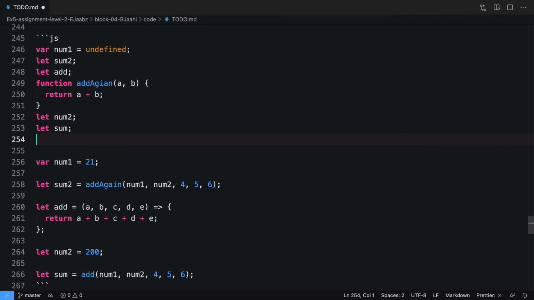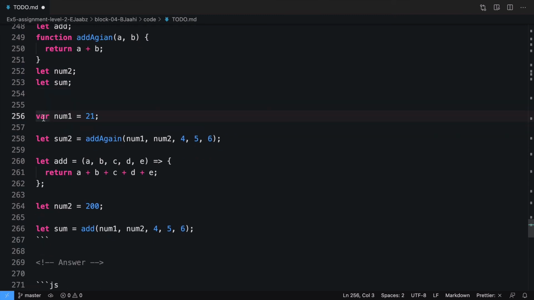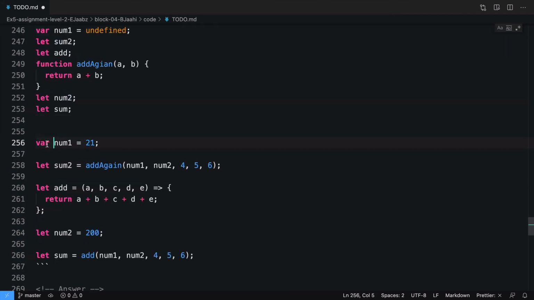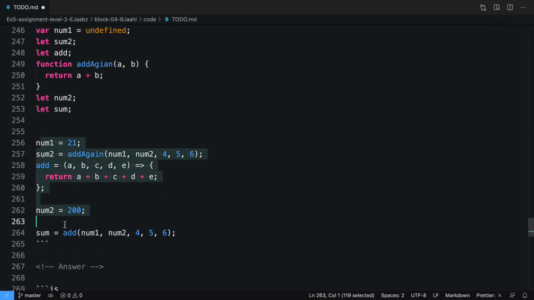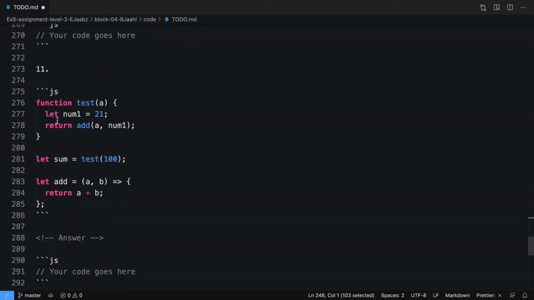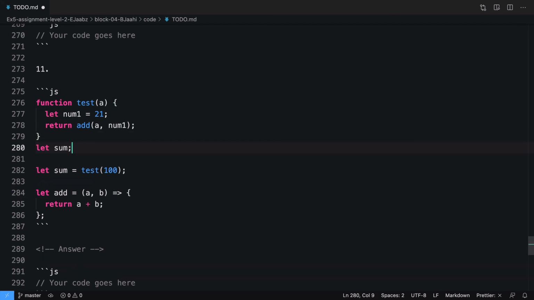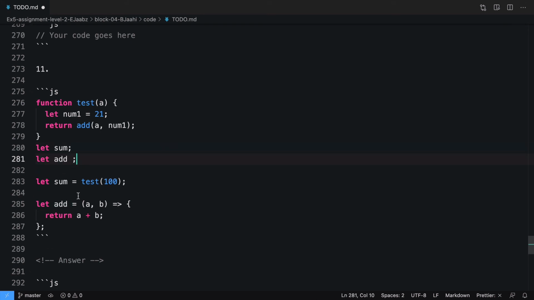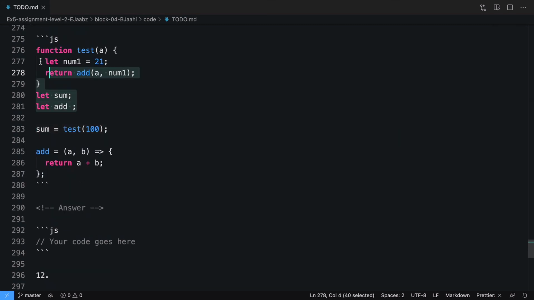So this is what will happen in declaration phase, and all the declaration var let will be deleted. So this is execution phase and this is declaration phase. Here, this function is already on the top. This will move on the top here next to the function. It will not get initialized. Even this will not get initialized. Similarly here, these two declarations will go away. So this is what will happen in declaration.